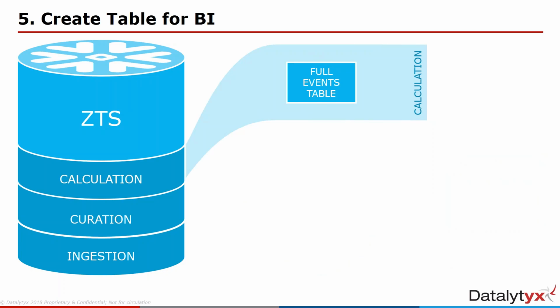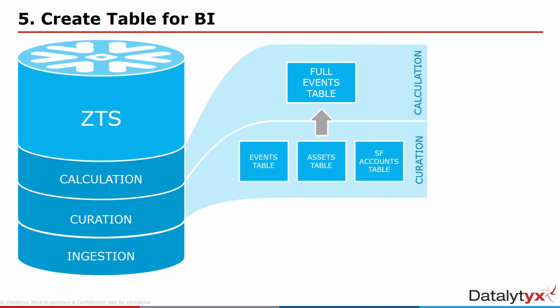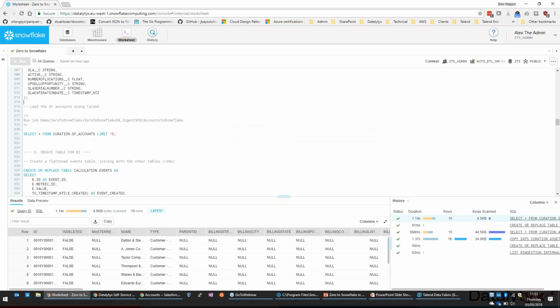So we're going to build a full events table. We won't do any aggregation here. This will have the same number of rows as we have in our raw events data, but we'll be flattening that against the assets and the accounts information which are coming up through from the curation layer. So we'll bring those together, and then we'll create another virtual warehouse which will let us query that data using a different pool of compute from the one that we use for ETL, and I'll explain again why that's important in a minute. So if we switch back to the worksheet there,